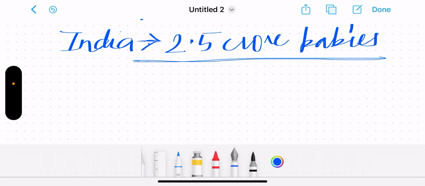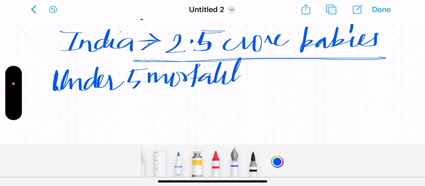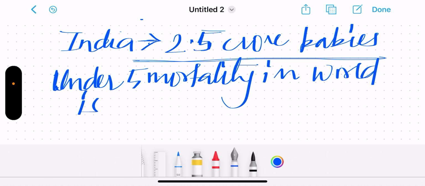So there are so many babies being born in our country, and the child mortality rate is also high. Now we have to know the under 5 mortality rate. Under 5 mortality in the world is 50 lakh.